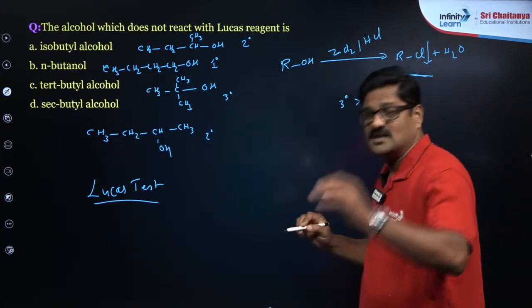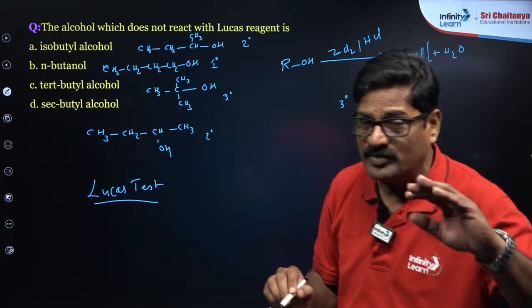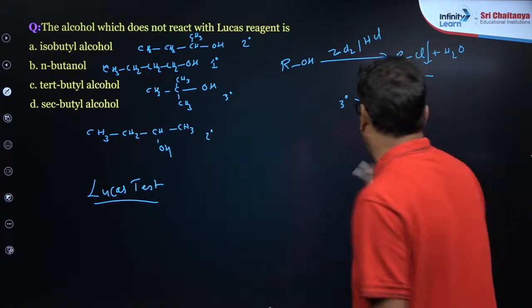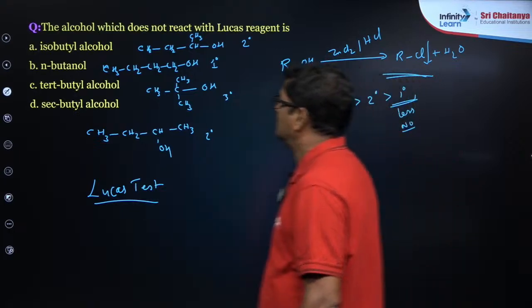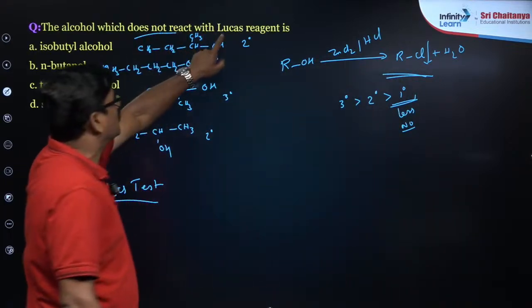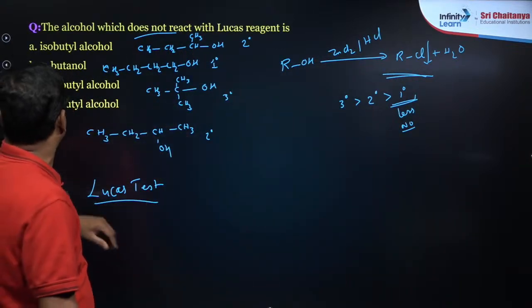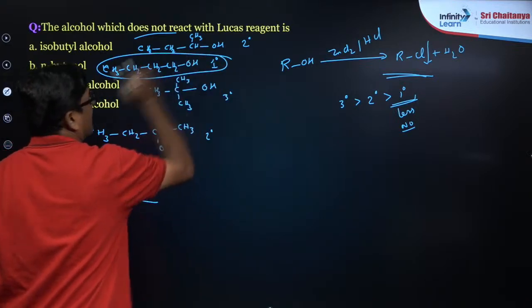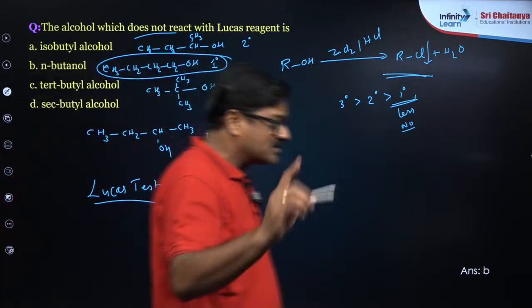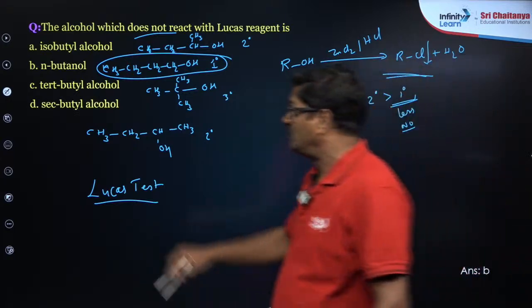Primary is not reactive at room temperature; you have to heat it a little. It is less reactive or unreactive. So the alcohol that does not react with Lucas reagent at room temperature is n-butyl alcohol, because it is a primary alcohol. So the answer for this question is going to be B.